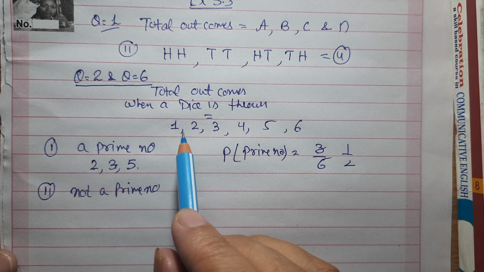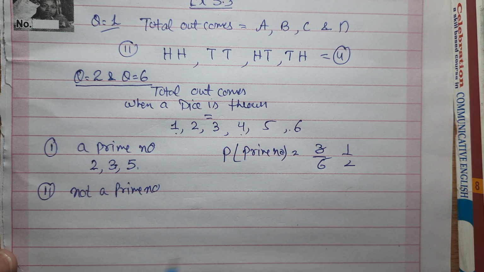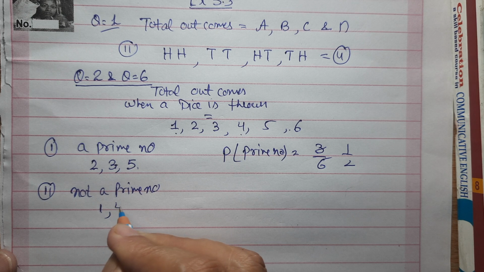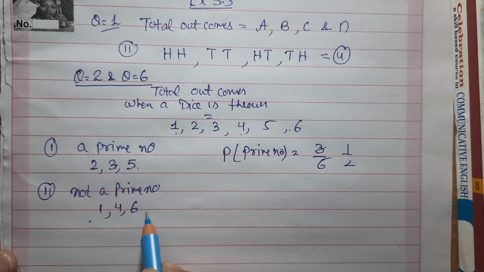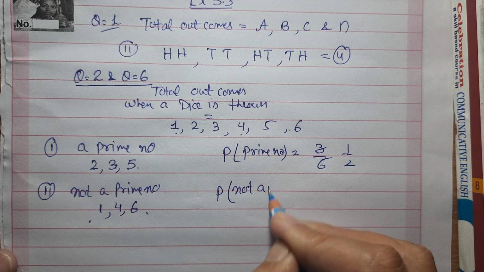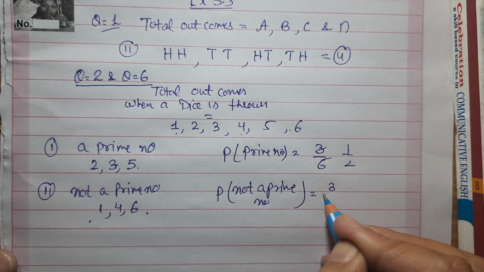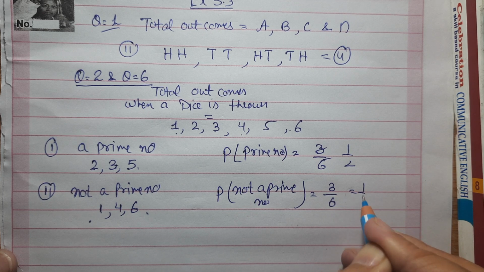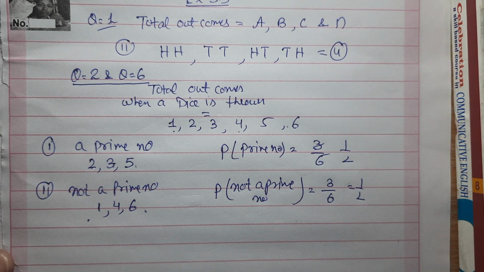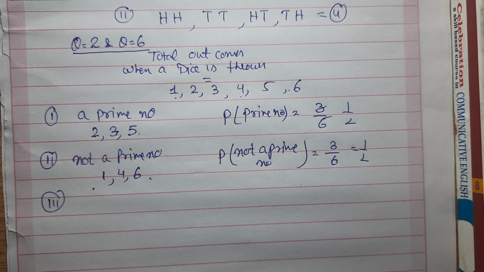Leaving 2, 3, 5, that will be 1, 4 and 6. That means total 3 favorable cases. So probability of not a prime number is again 3 upon 6, that will be equal to 1 upon 2. Clear children?